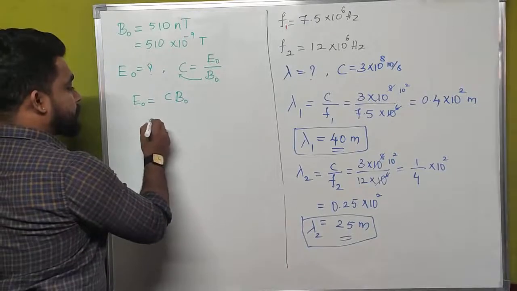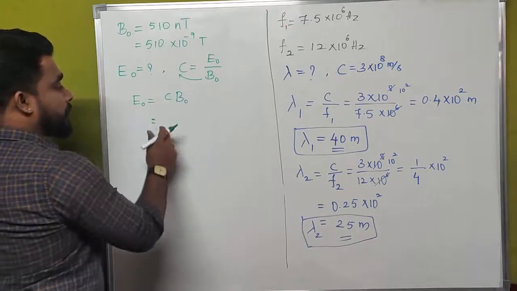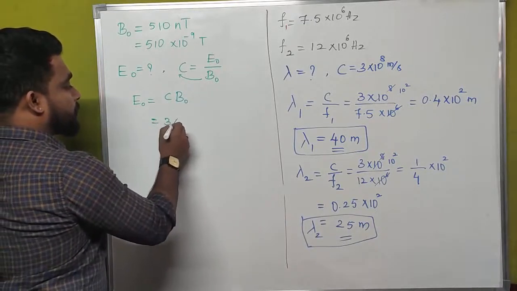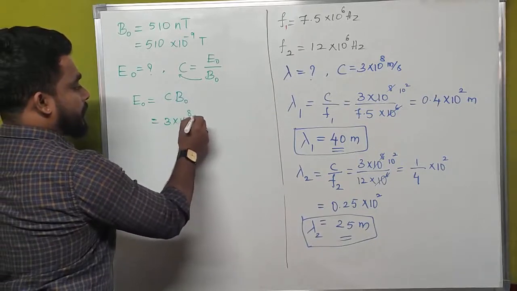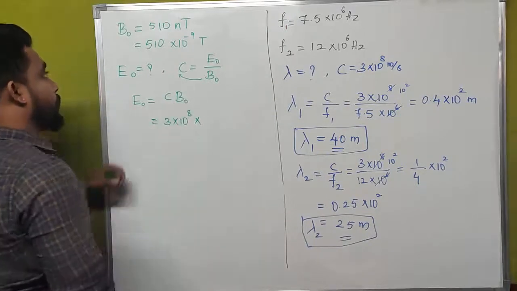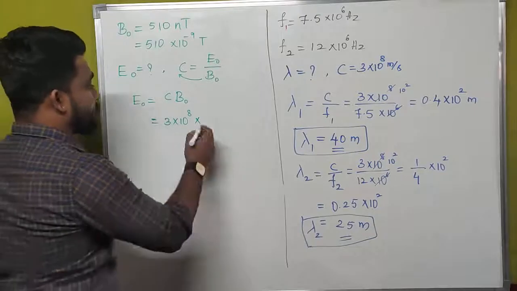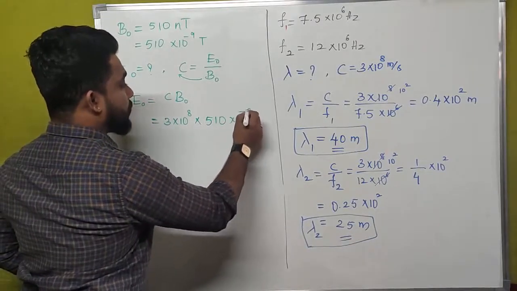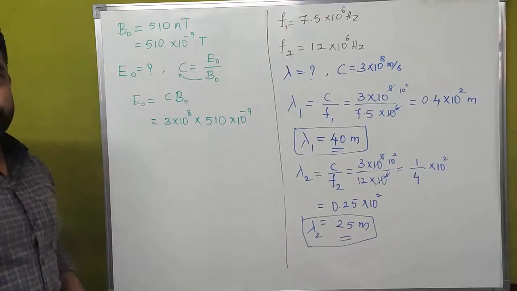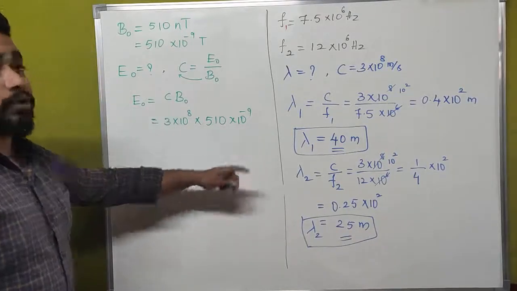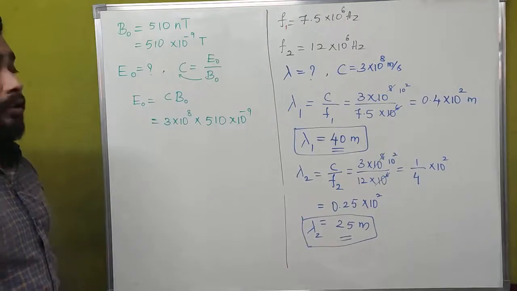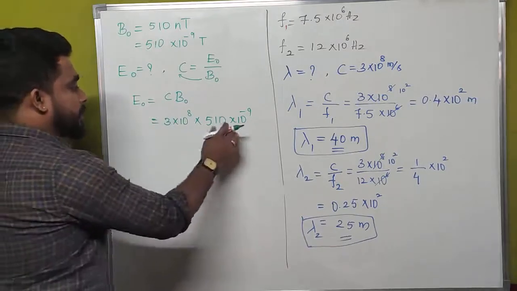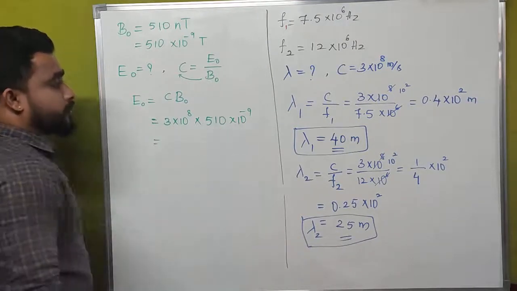If we substitute the values of C and B naught here, what will it become? 3 into 10 to the power of 8 into, what is the value of B naught here? That is 510 into 10 to the power of minus 9 Tesla. If we calculate this, what will we get?